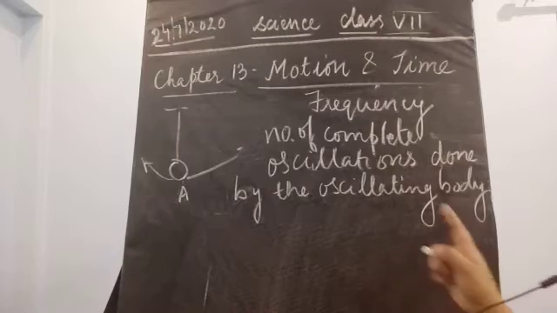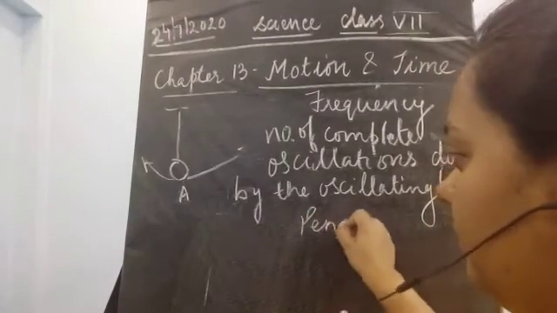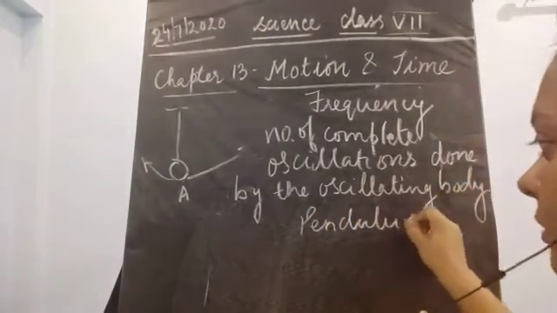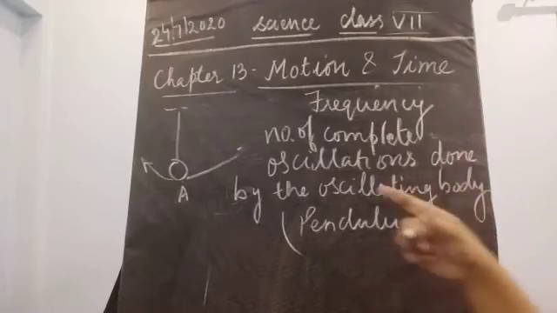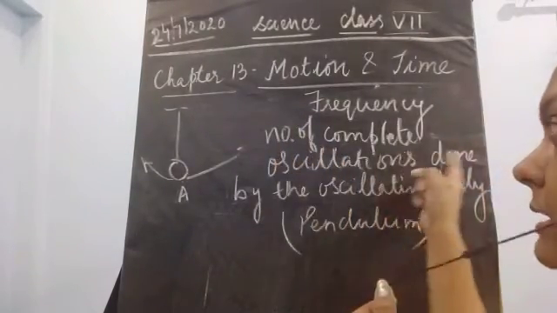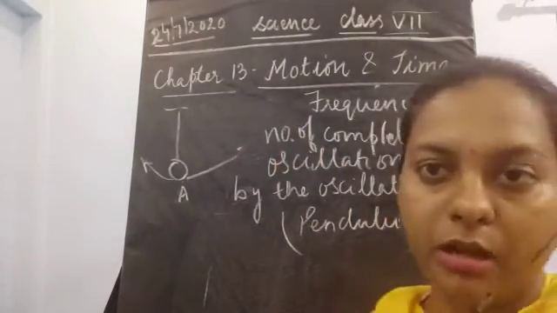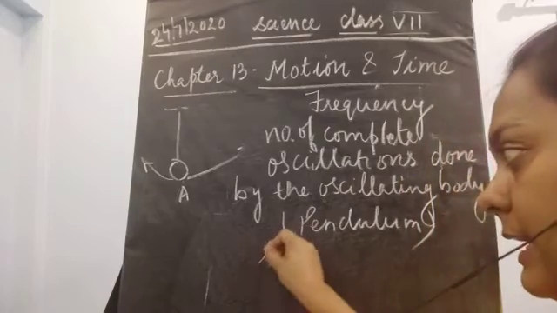Here in this case it is the pendulum. What is the oscillating body? It is the pendulum. Now, frequency is the number of complete oscillations done by the oscillating object in 1 second.